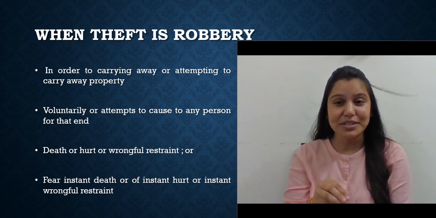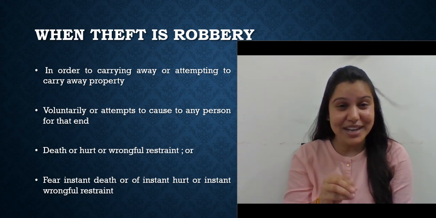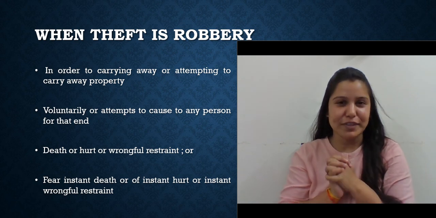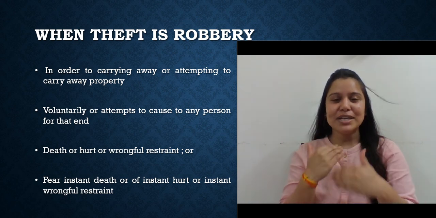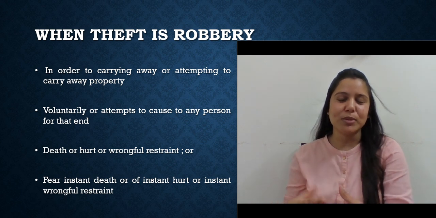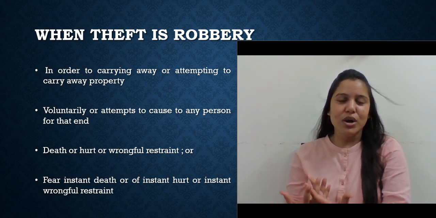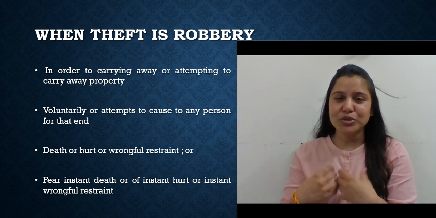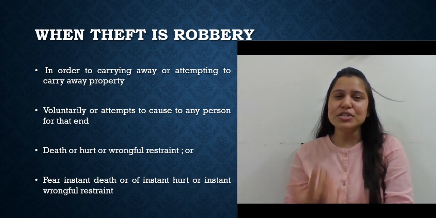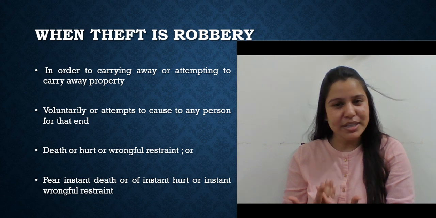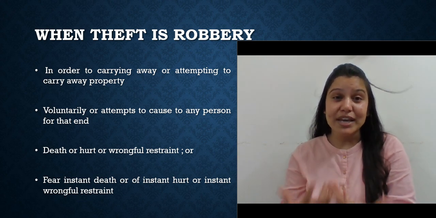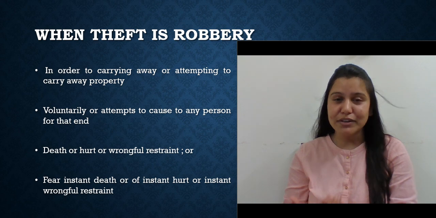As I always say, keep revising. This is the reason I ask you to revise. Why? Because today we need to remember the elements of theft, right? Now, let me list them very quickly. It is with regard to movable property. It is without consent, okay? And there is taking the property out of the possession of the person, and there is a dishonest intention. That is about theft.